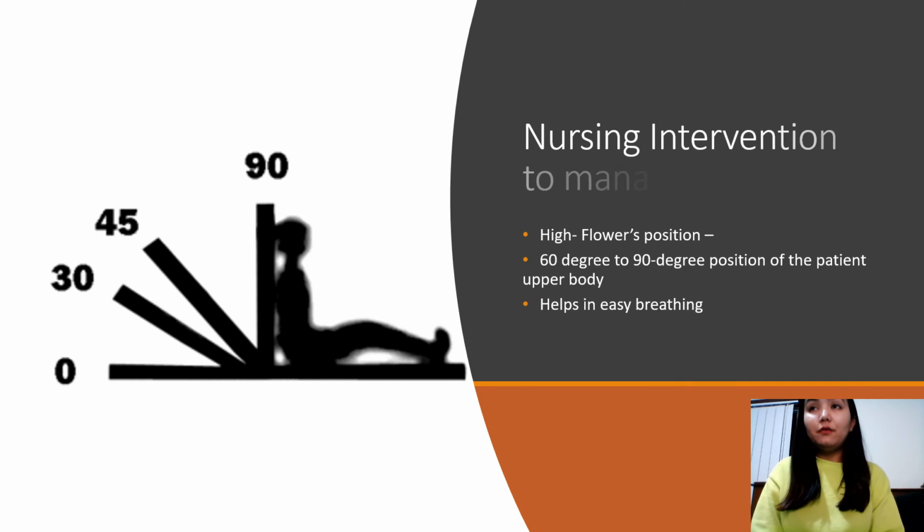One nursing intervention that will help to improve a patient's condition is using a high Fowler's position, which is defined as positioning the patient's upper body between 60 degrees and 90 degrees. The legs of the patient may be straight or bent. High Fowler's position can be used when the patient faces difficulty in breathing or is undergoing breathing treatments. High Fowler's position helps to ease breathing.